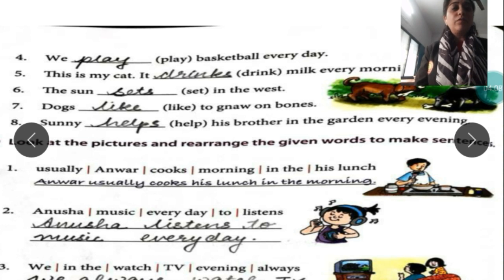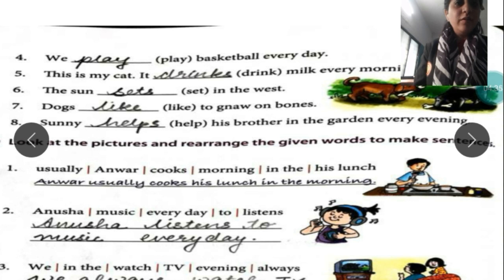Students, previously also we have seen that whenever you are using a singular form, then the verb of the present tense which is used should be plural. And whenever the sentence is of plural, the verb we use is singular. I hope you are clear with the first 8 sentences. Now the next activity is you have to rearrange the sentence looking at the picture. So the picture is given.